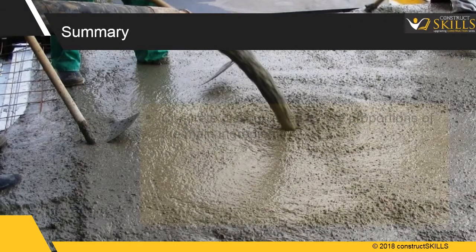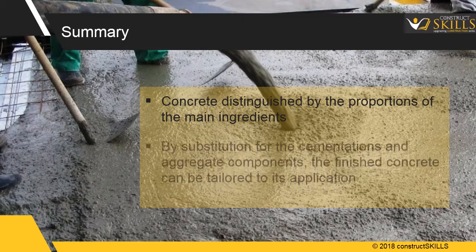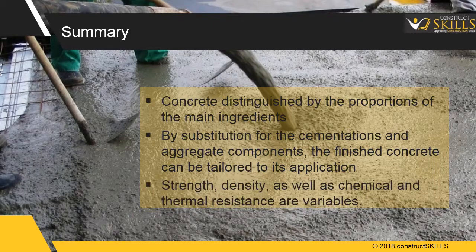Summary. Many types of concrete are available, distinguished by the proportions of the main ingredients. By substitution for the cementitious and aggregate components, the finished concrete can be tailored to its application. Strength, density, as well as chemical and thermal resistance are variables.